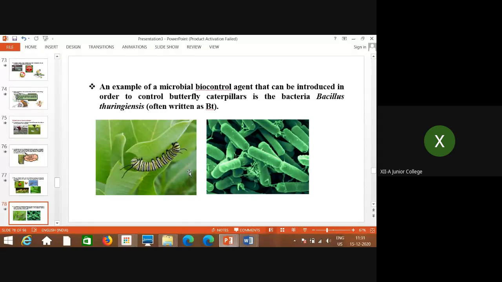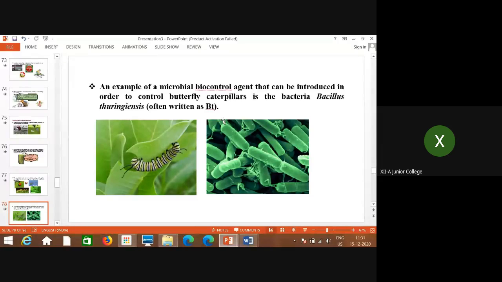Now this example, in the last chapter we have also discussed and learned. The example of a biocontrol agent that can be introduced in order to control butterfly caterpillars is the bacterium Bacillus thuringiensis, also called BT. In the case of BT cotton, when the cotton is growing, the cotton bolls are affected by bollworms. These worms grow on the cotton bolls, and their number should be controlled.